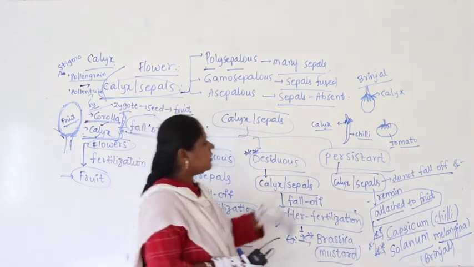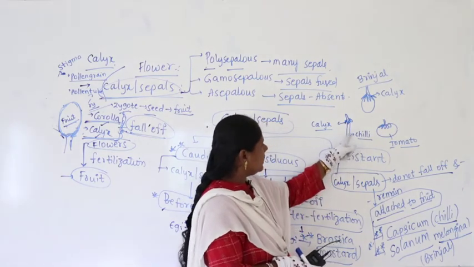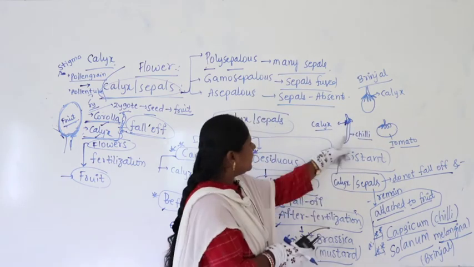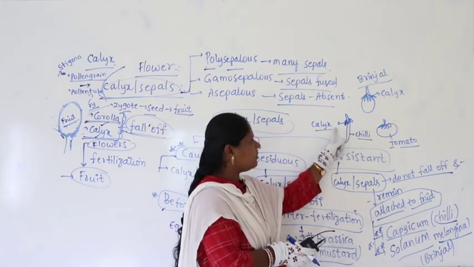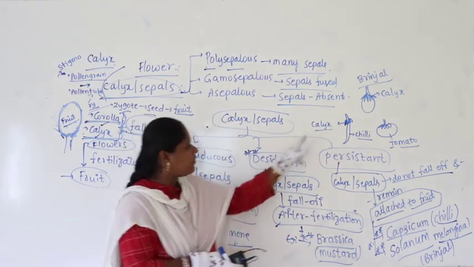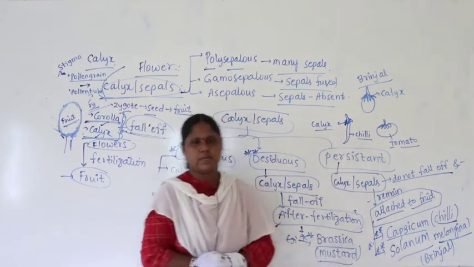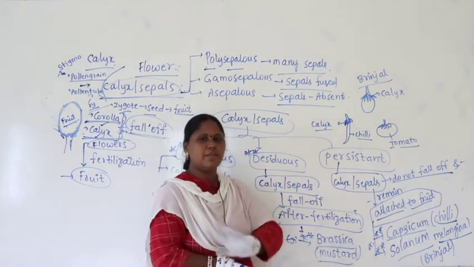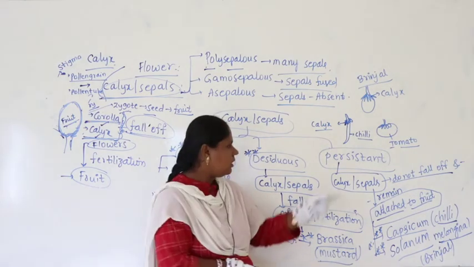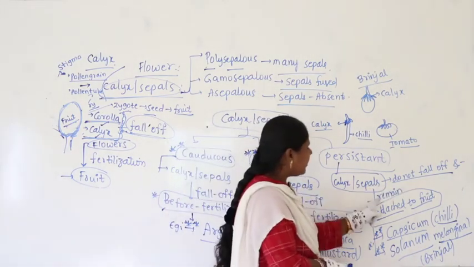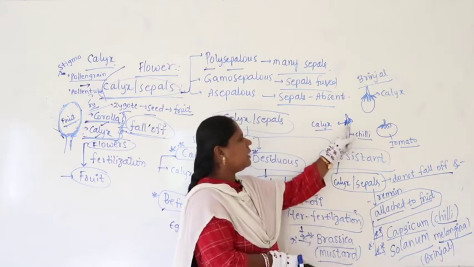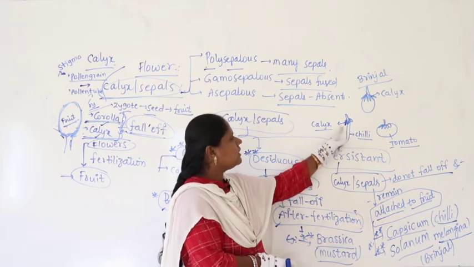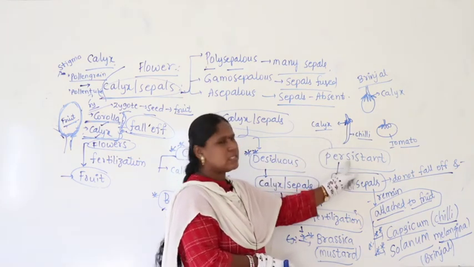So on the green chili, what we find is nothing but calyx, calyx or sepal. What type of calyx is this? It is called persistent. Why do you call it persistent? It will not fall off before fertilization or after fertilization. It does not fall off at all and remains attached to the fruit throughout its lifespan. Such type of calyx is called persistent calyx.